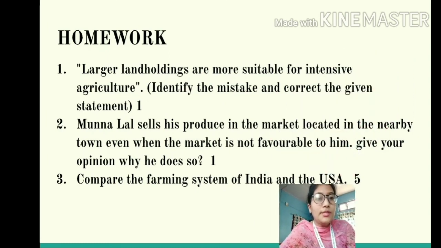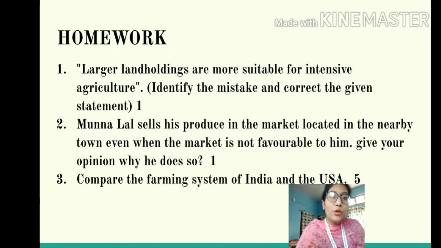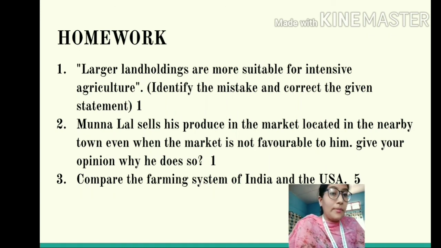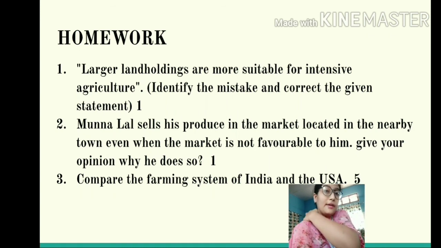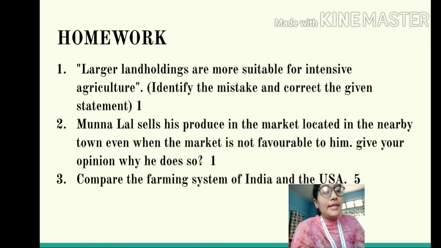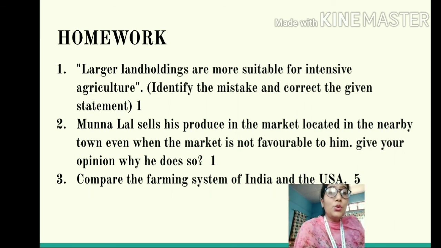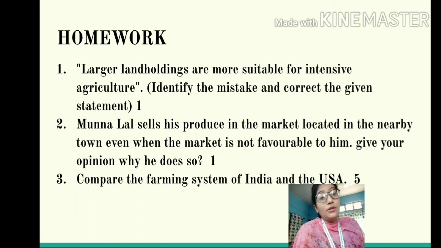So students, these are your homework questions for today, alright? The first question is just for 1 mark. You need to read the sentence carefully, identify the mistake and then correct it, okay? Then the second question is also for 1 mark. Munnalal sells his produce in the market located in the nearby town, even when the market is not favorable. You need to give your opinion on why he does so, okay?